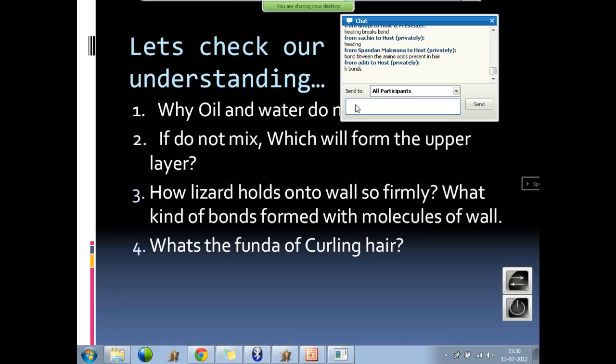What kind of bonds are there between amino acids? Between chains? What kind of bonds are there between polypeptides? Which specific bonds are there in protein? Of course peptide, but something special, another bond. Disulfide bonds. Yes, double bond S. Disulfide bonds are present especially in protein molecules like keratins. What do they do? They heat the hair. I have not seen how they heat, but they heat the hair.